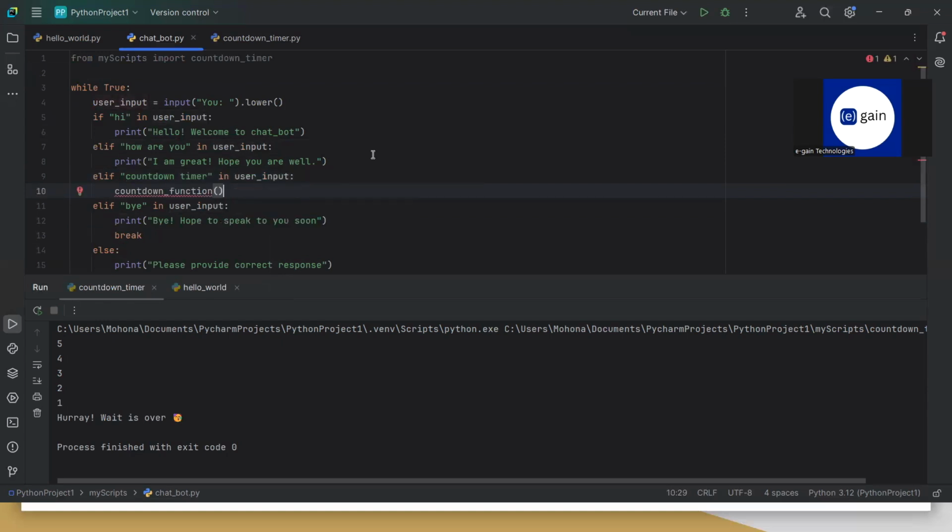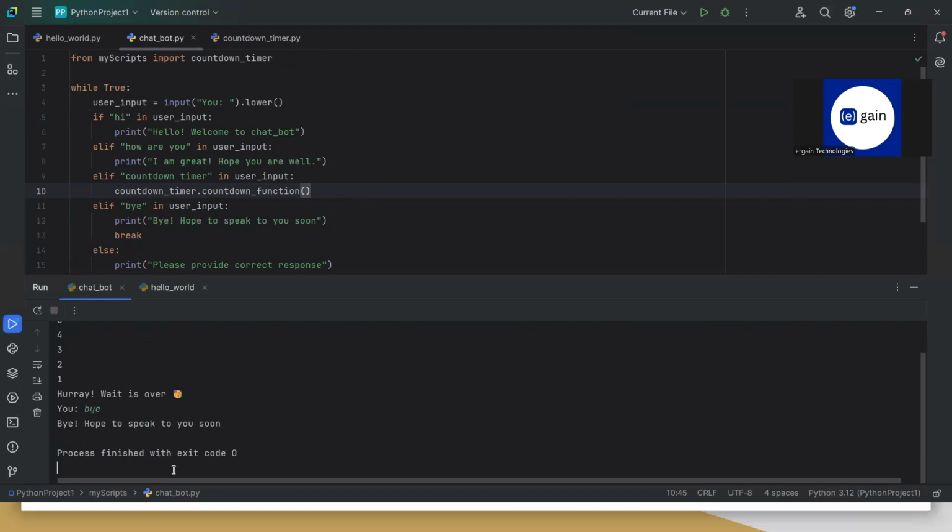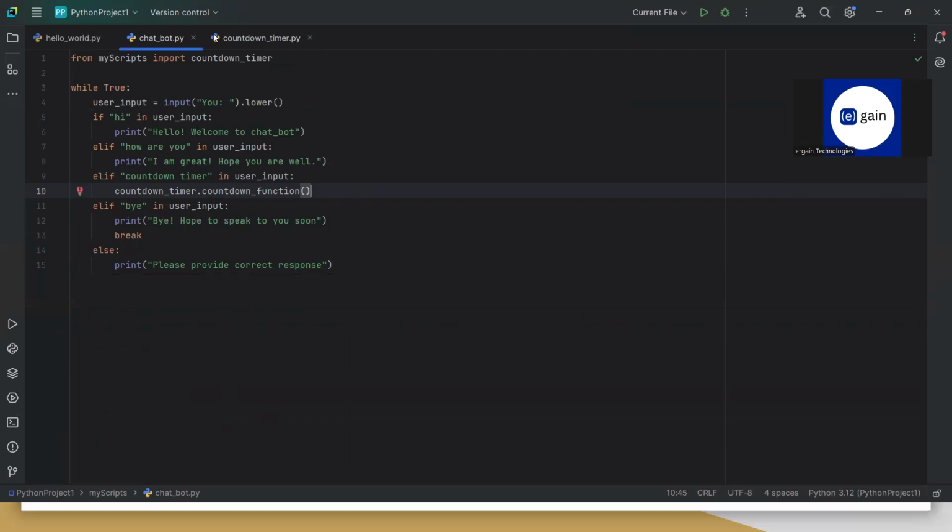We can just call this function, right? And if I run this, and if I say countdown timer, you will see that this piece of code is working. If I say right, it should exit. So this is good. This is the power of functions that we have in Python.